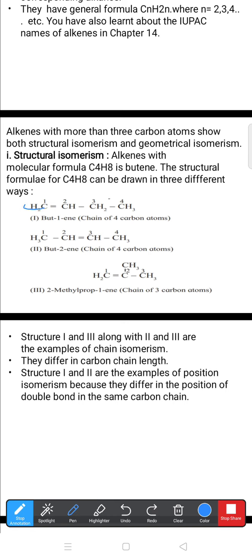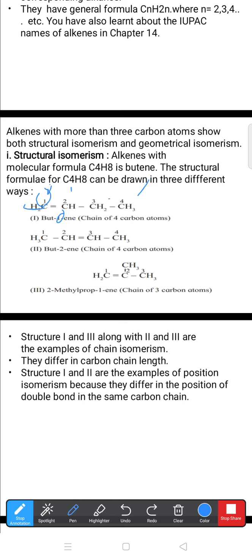The first structure is CH2=CH-CH2-CH3. This structure has the name but-1-ene. Why? Because the double bond is located between the first and second carbon. Among those, one is the lowest. That's why here we take one. In the chain, totally four carbons are there.